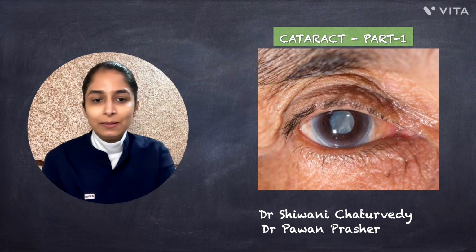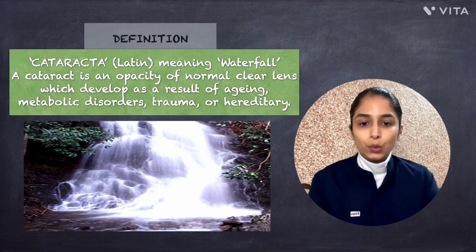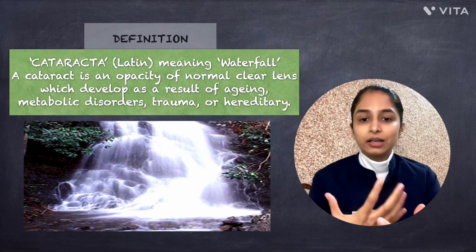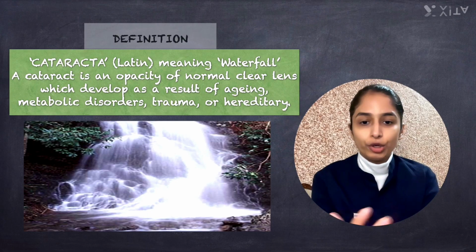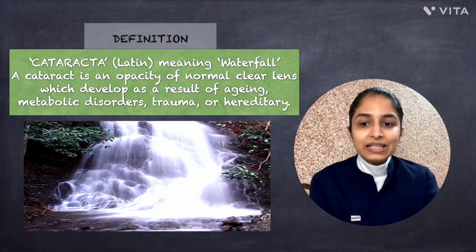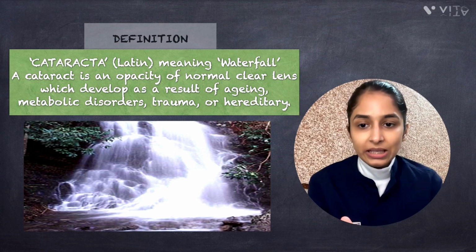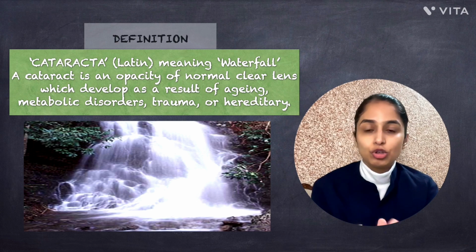So let's begin. The term cataract comes from a Latin word, cataracta, which means waterfall, because the cloudy lens resembles water flowing over a surface like a waterfall. A cataract is the opacity of a normal clear lens which develops gradually as a result of aging, metabolic disorders, trauma, or hereditary factors.